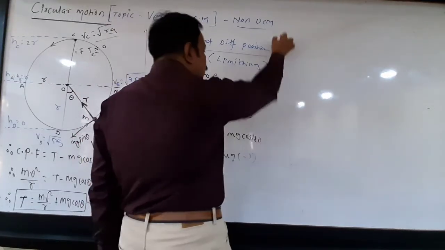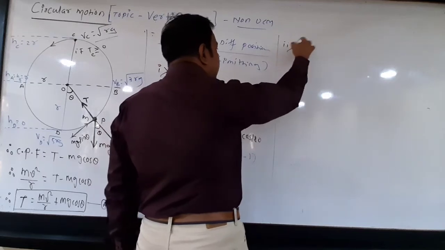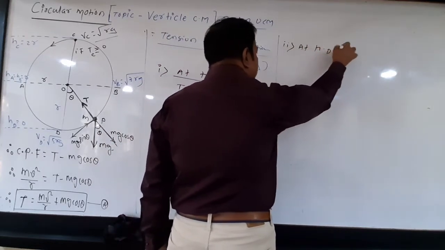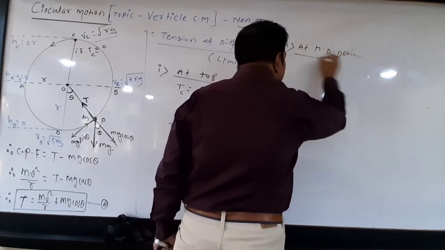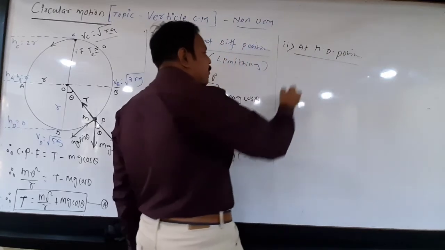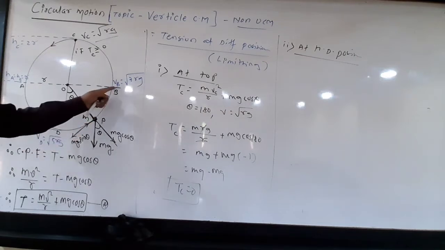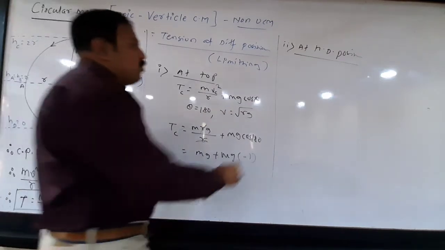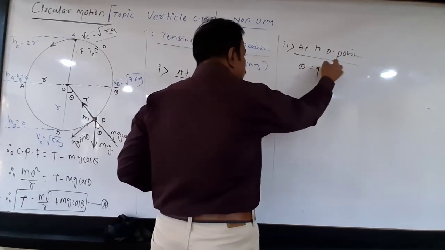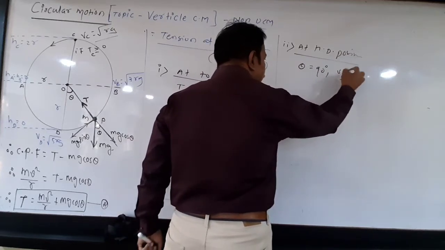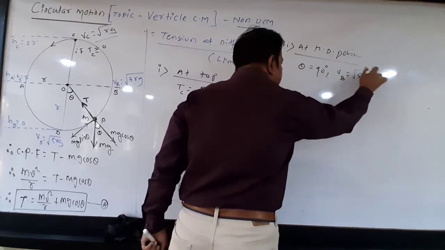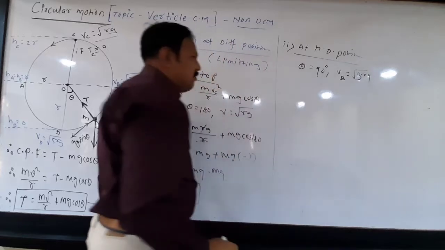Now number 2, tension at horizontal diameter position. That is point B. So here at horizontal diameter position, if the body is present at this point, what is theta? Theta equal to 90 degree. And what is Vb? We found it is under root 3rg.